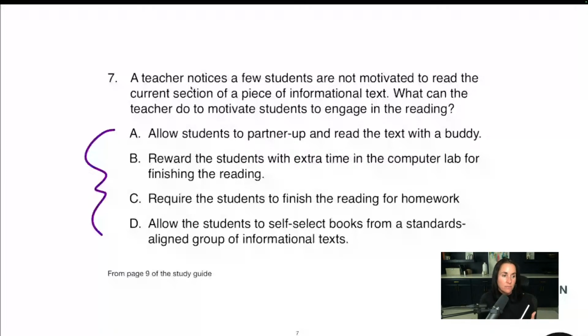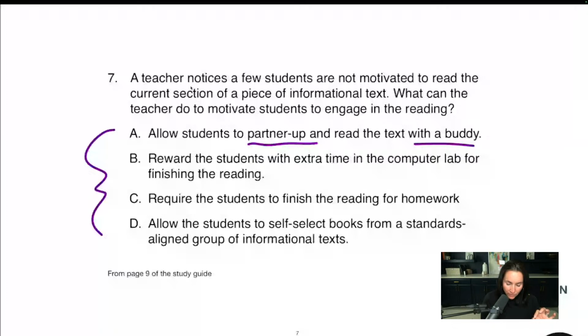We're going to think like a test maker and work backwards. Here we go. Allow students to partner up and read text with a buddy. Now, if I am a new teacher, I might see this and go, oh yeah, that looks good. And it does. I don't hate it, but I don't love it. It doesn't have all the good words I'm looking for. So I'm not going to cross it off, but I am going to keep it.